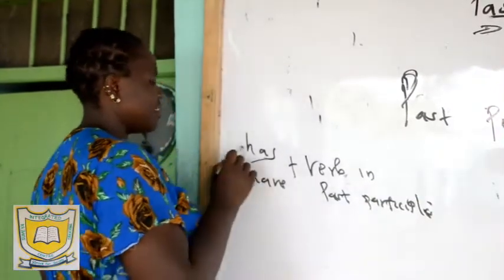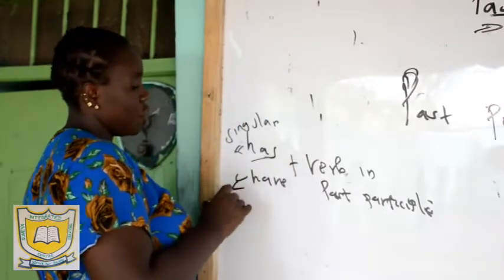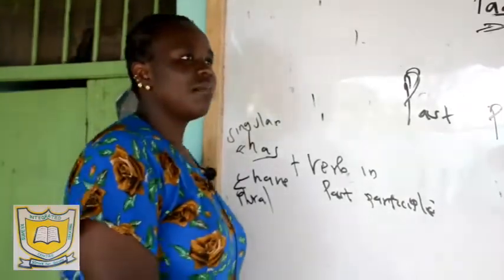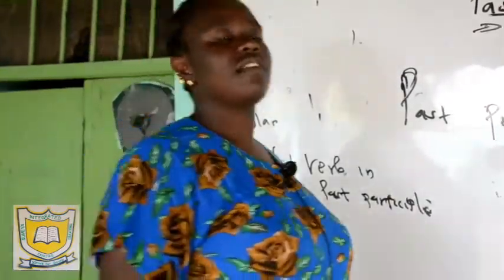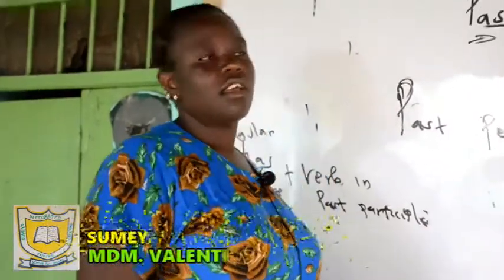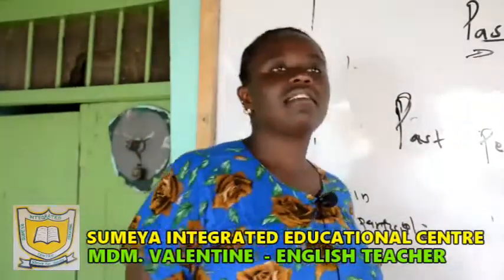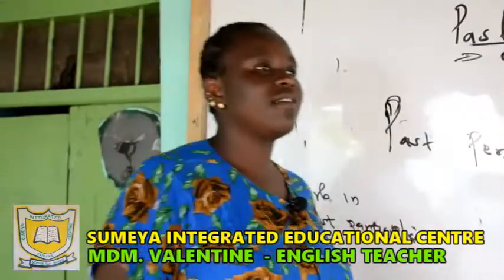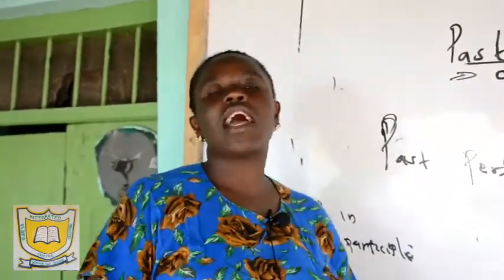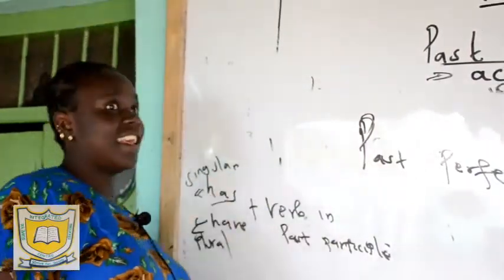Now, has is singular for the present perfect tense and have is plural. Why is this important? Because if you are not in a position to differentiate between the present perfect tense and the past perfect tense, or the present continuous tense and the past continuous tense, then when it comes to active and passive voice, or changing from direct to indirect speech, you can't do anything because you don't have a clue what to do, unless you master tenses.